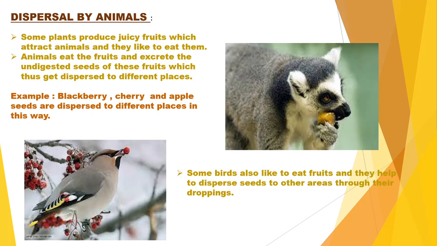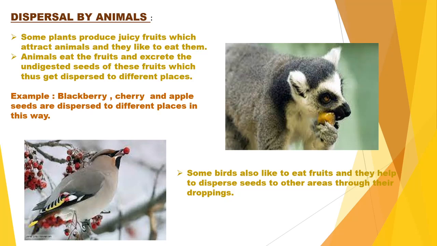For example, one animal has taken a fruit, and it is not necessary that this animal will stay at this place only. When the animal migrates or moves to some other place, obviously the fruit the animal has eaten is also within its body, and it is also moving.